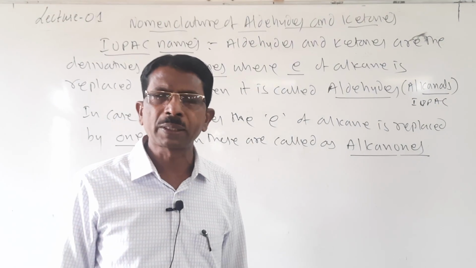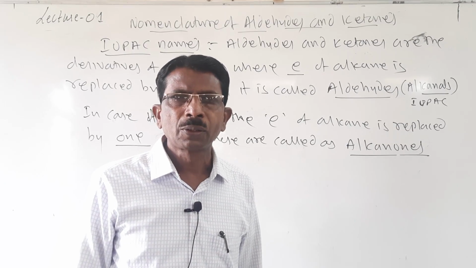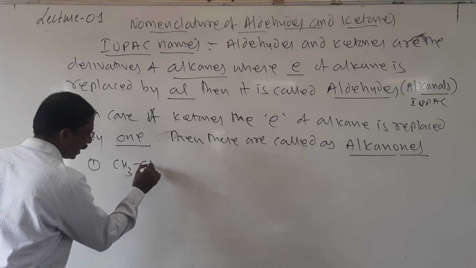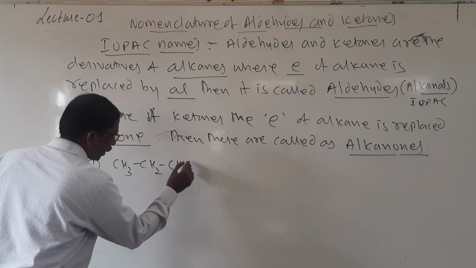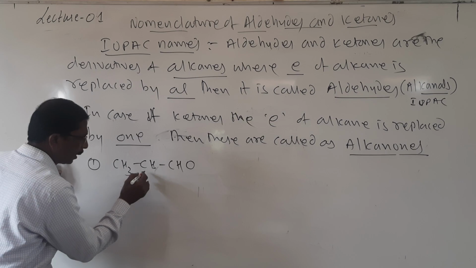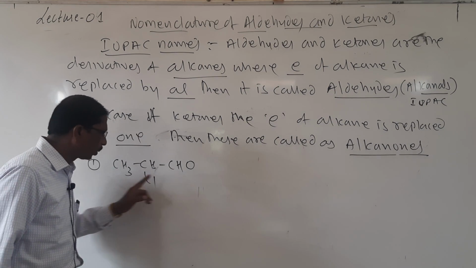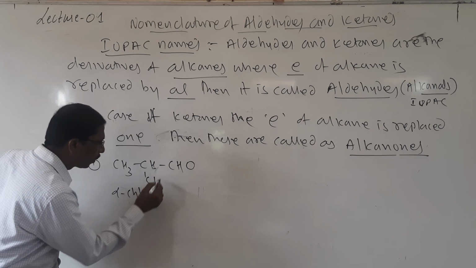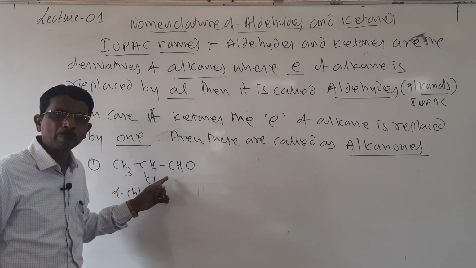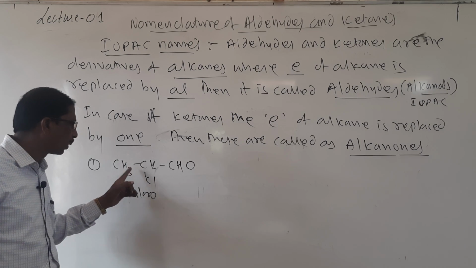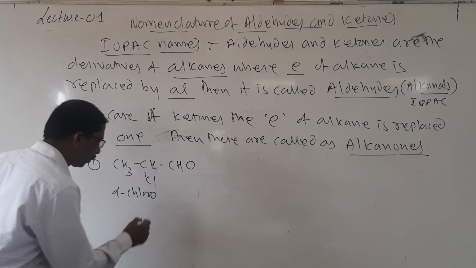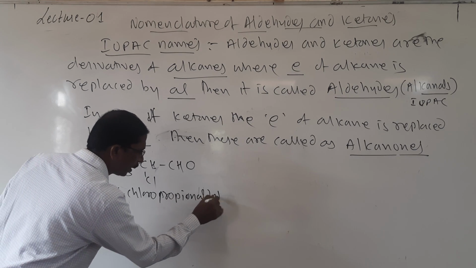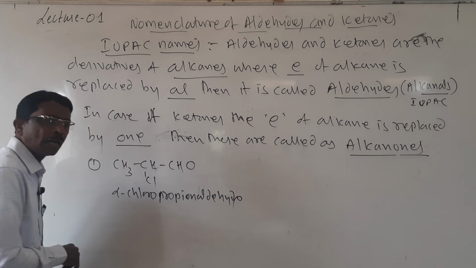In the IUPAC system we are using numbers. If a substituent group is attached, look here, CH2 CHO, I will attach one substituent Cl. According to the common system, it is called alpha chloro propionaldehyde. Then what is the IUPAC name here?